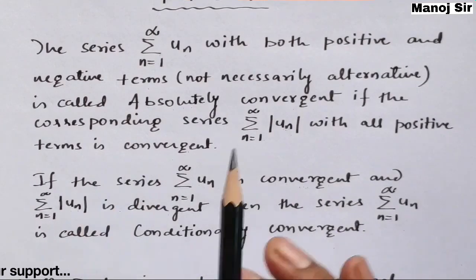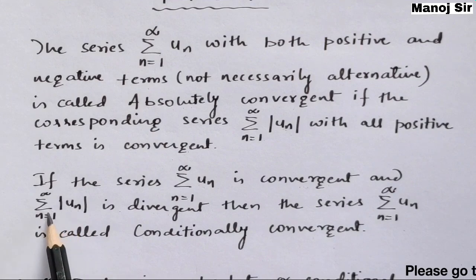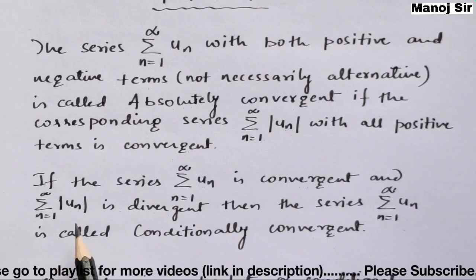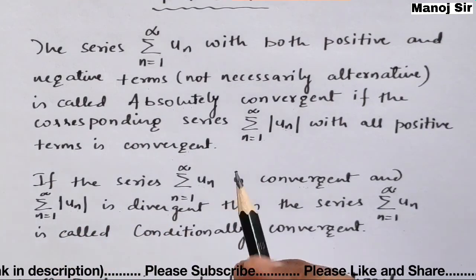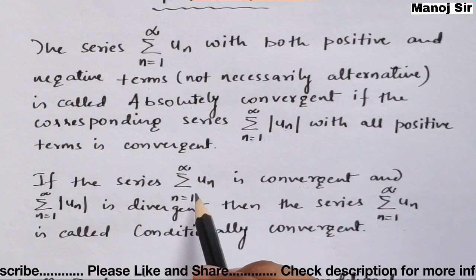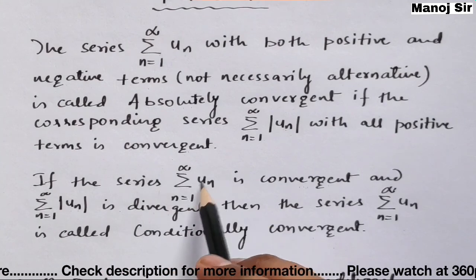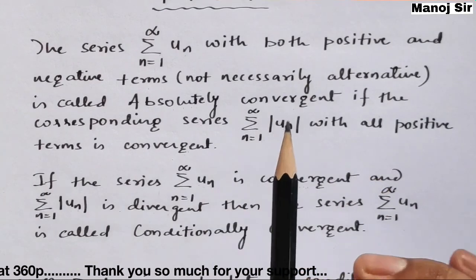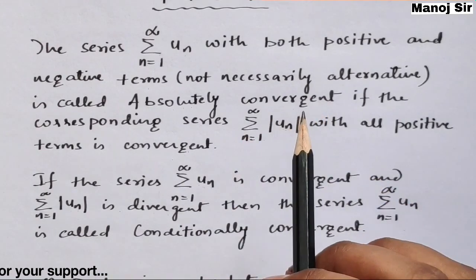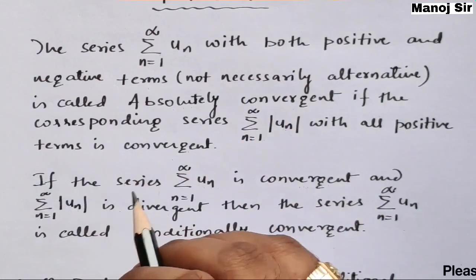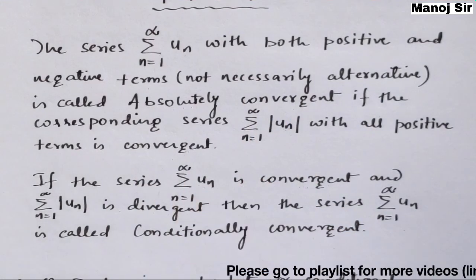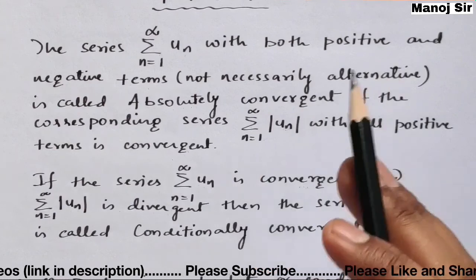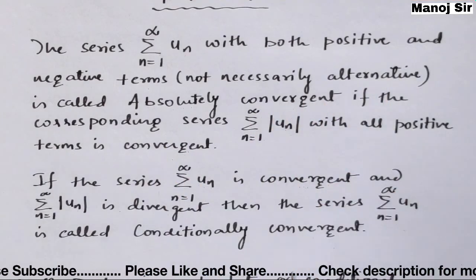I've already told you that to perform this test, summation of mod of un is a positive term series, so we will apply the comparison test. But to test the series summation un, which comprises positive as well as negative terms, we will take the help of the Leibniz test. We performed it in the last video, video number 23, where I used the Leibniz test on a series with both negative and positive terms.